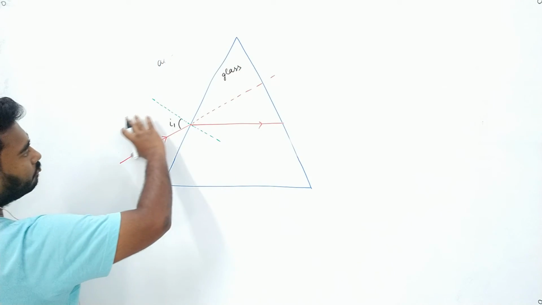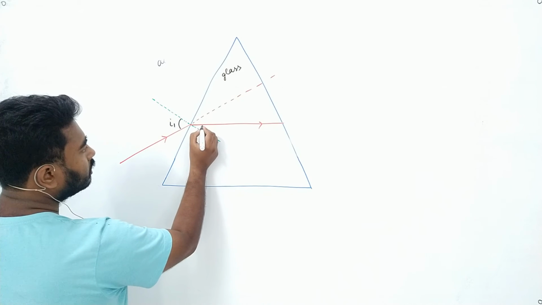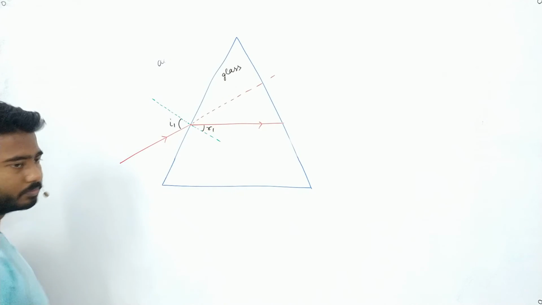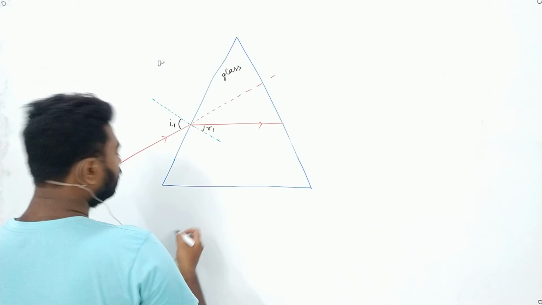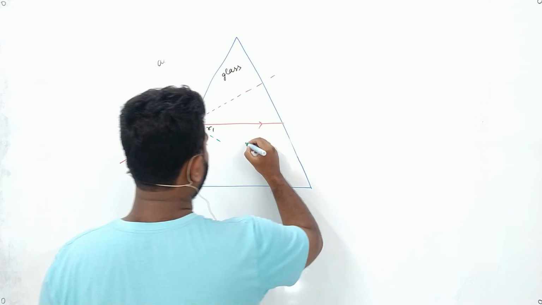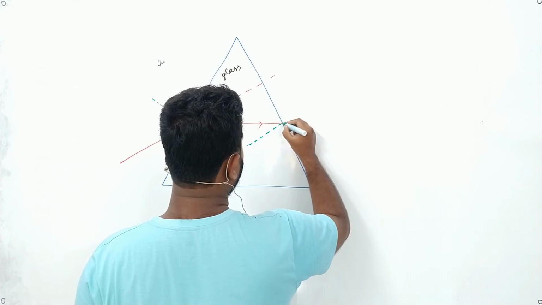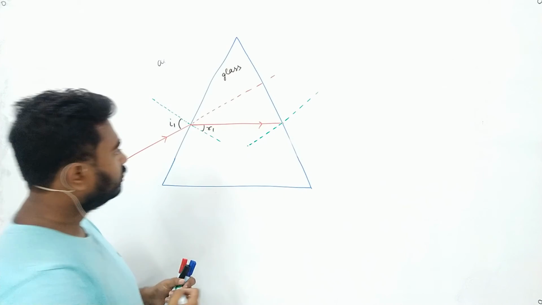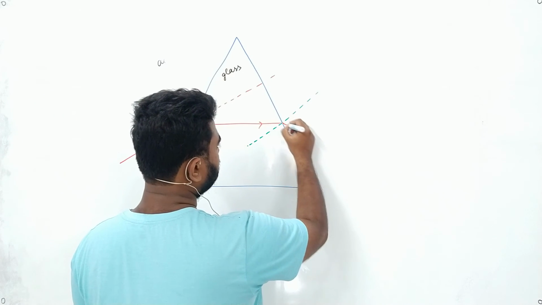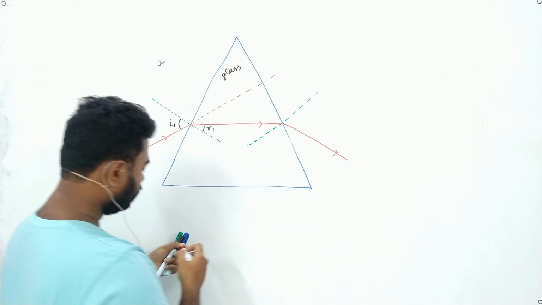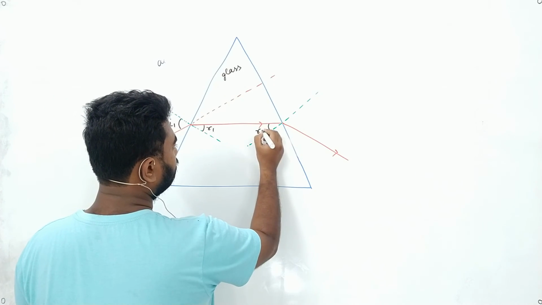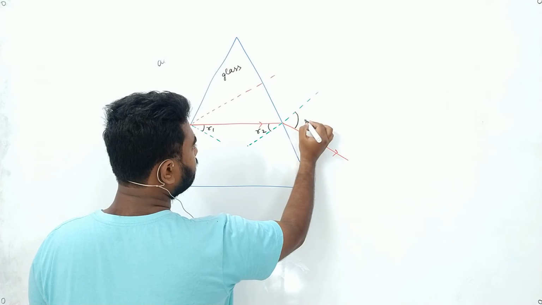So when we come from air to glass, the angle decreases, so this one will be R1. Now after refraction, this ray will pass in some other direction. So if I take this angle as R2, we can write this angle as I2.